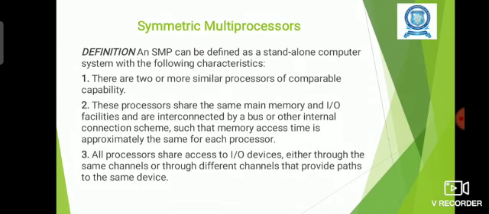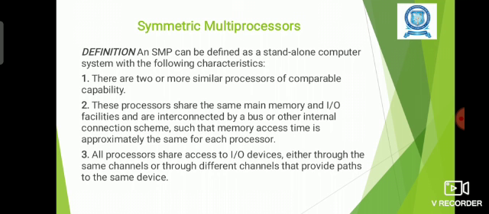The characteristics are: there are two or more similar processors. Here all the processors will share the same main memory and the input output facilities, and the processors are connected through the bus with the main memory and the input output devices.